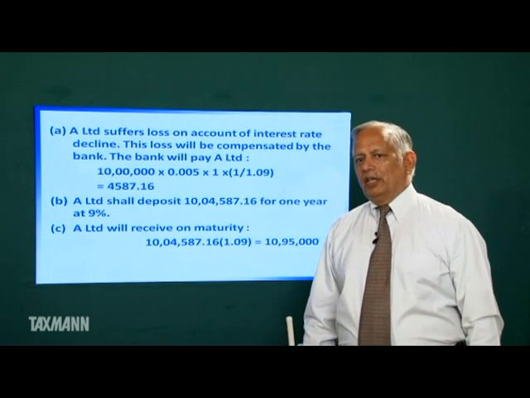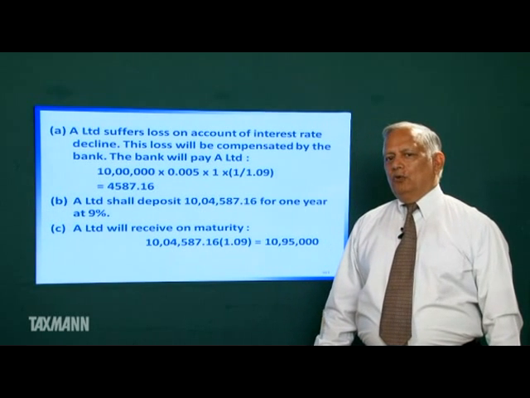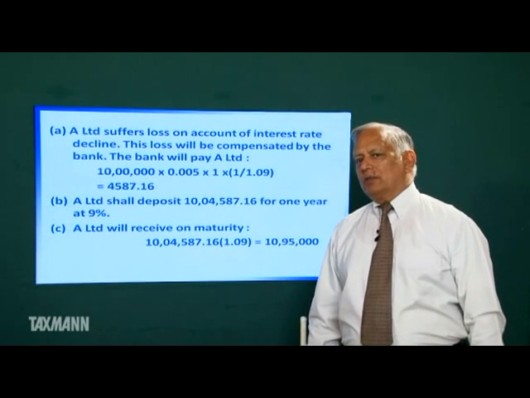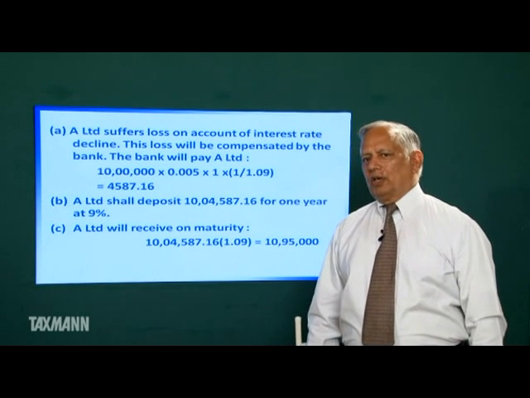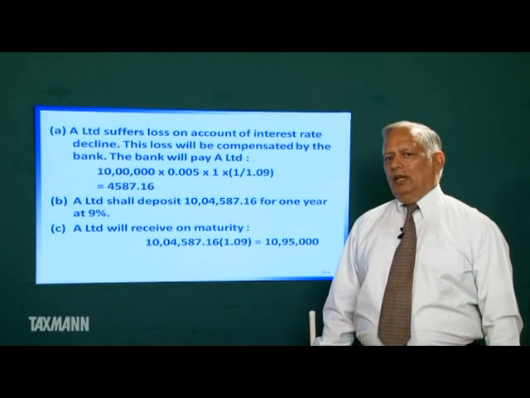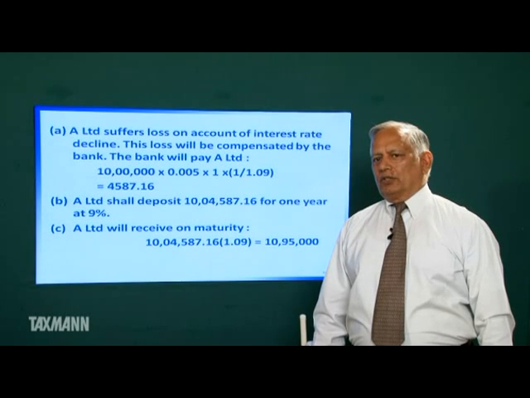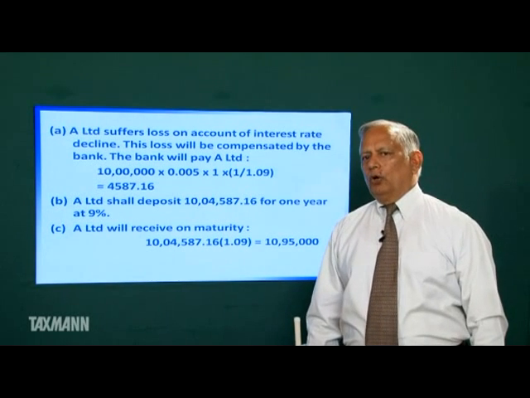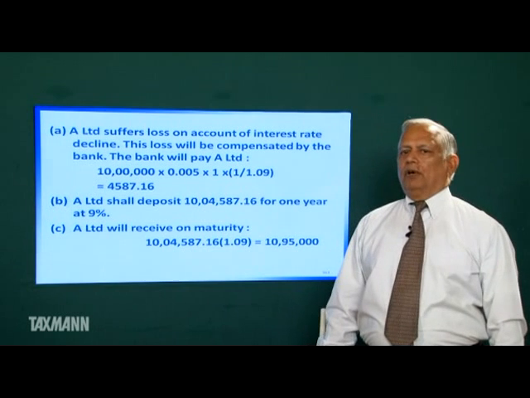So in case of forward rate agreement, there are two parties. One is usually a bank, another is customer of the bank. Bank assures the customer that the rate of interest for its future borrowing or lending has been locked by the forward rate agreement.